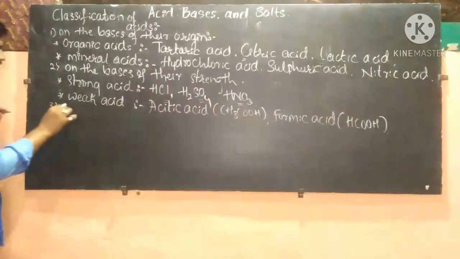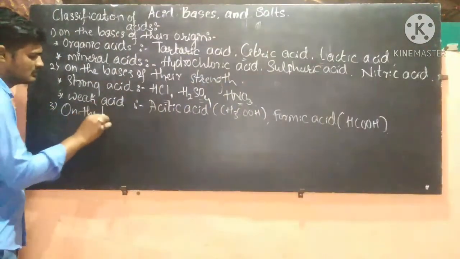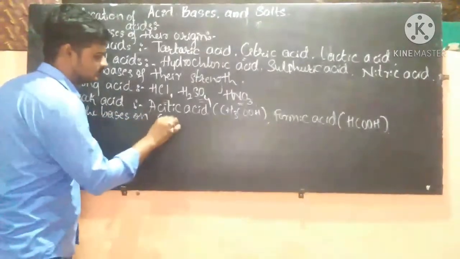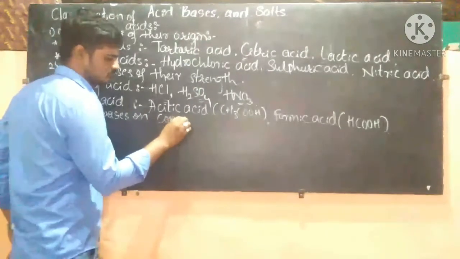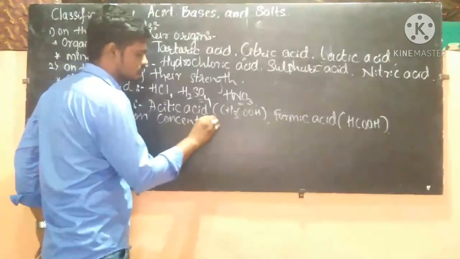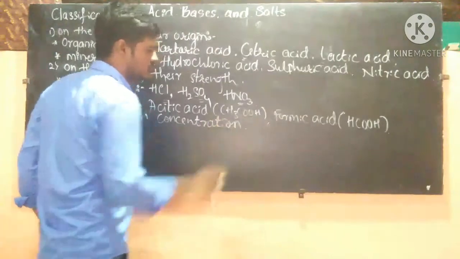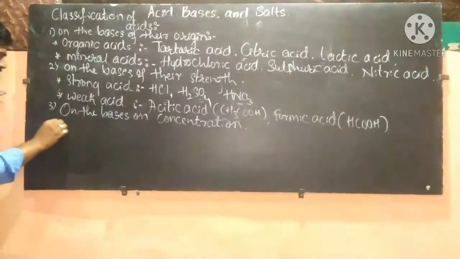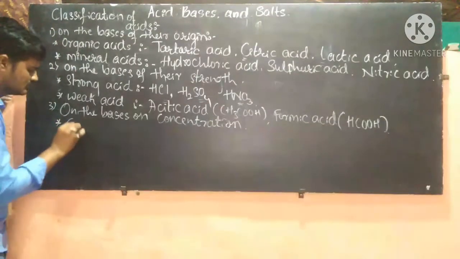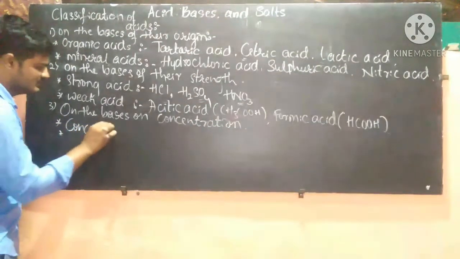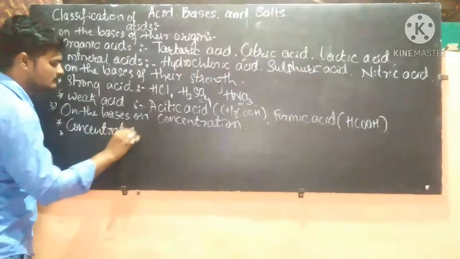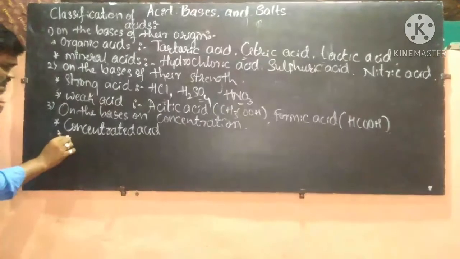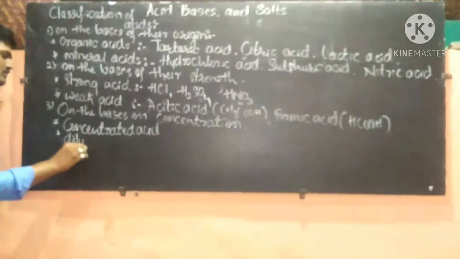And the next one is on the basis of concentration. So on the basis of concentration, the acid is differentiated into concentrated acid and dilute acid.